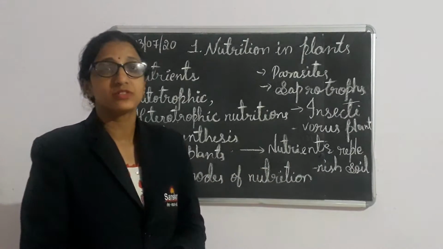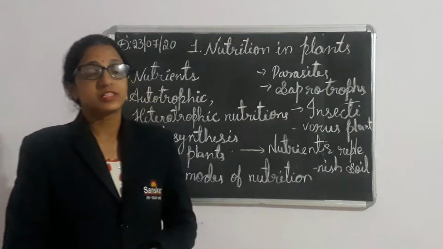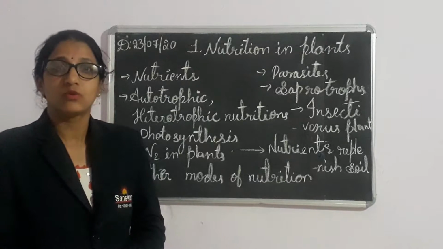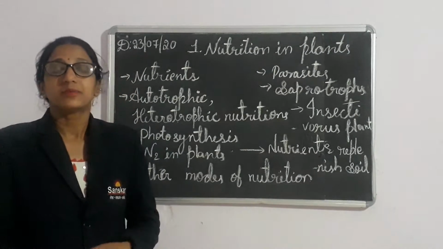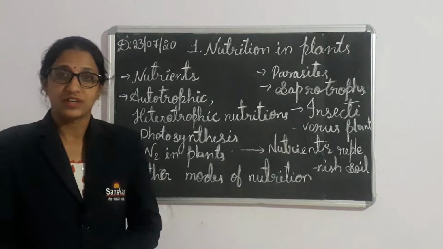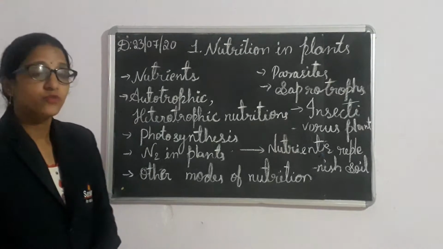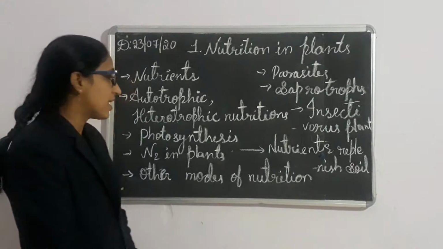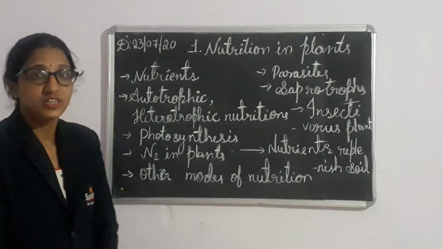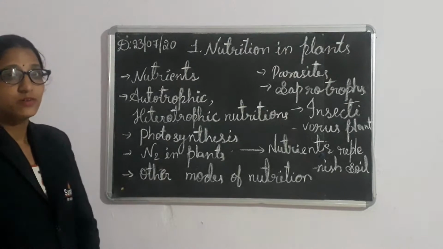What is the process of photosynthesis? The process by which plants prepare their own food by utilizing carbon dioxide and water in the presence of sunlight and chlorophyll is photosynthesis. In photosynthesis, solar energy plays the main role.